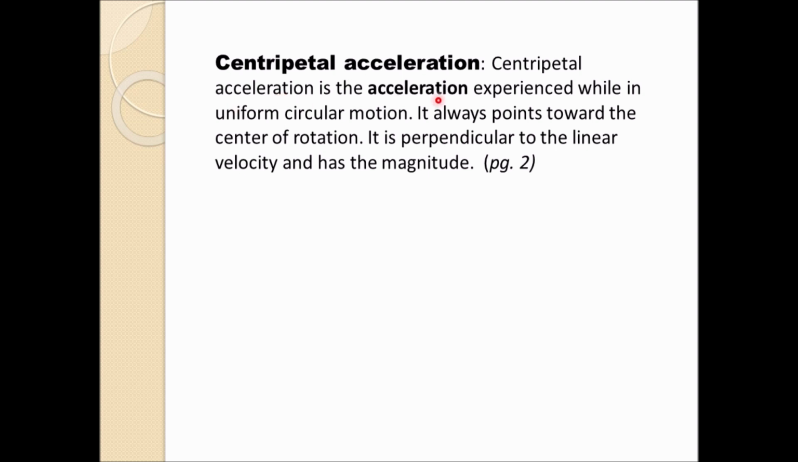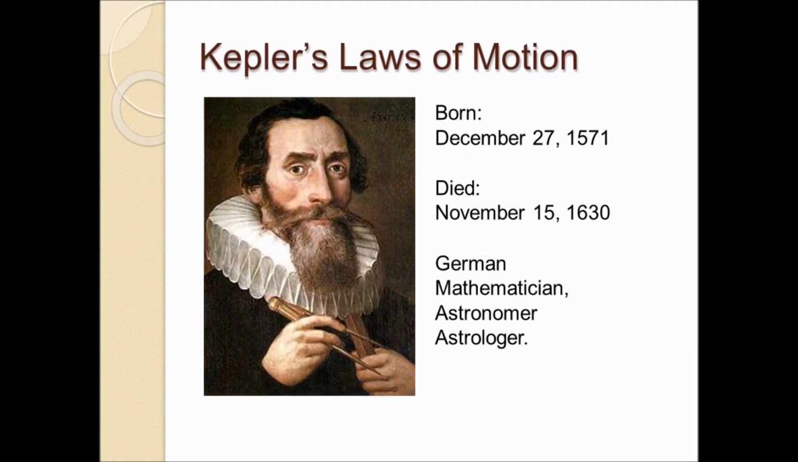Centripetal acceleration is an acceleration experienced while in a uniform circular motion. It always points towards the center of rotation. Towards the center of rotation. It is perpendicular to the linear velocity, which has magnitude. With this, we are going to a higher level of this topic. Since we already know what centripetal acceleration is, there was Johannes Kepler. He was a mathematician and astronomer. He found out something very fascinating with respect to astronomical bodies.